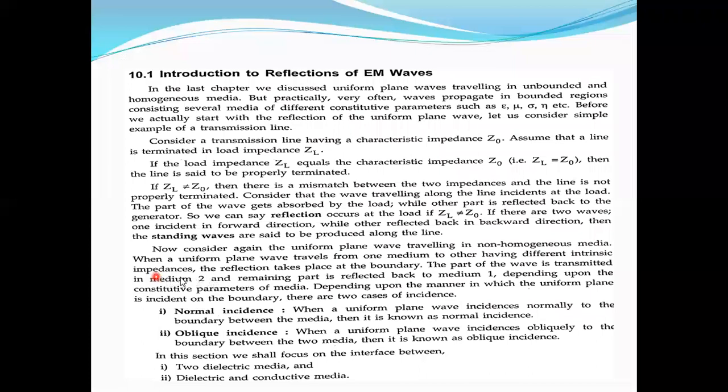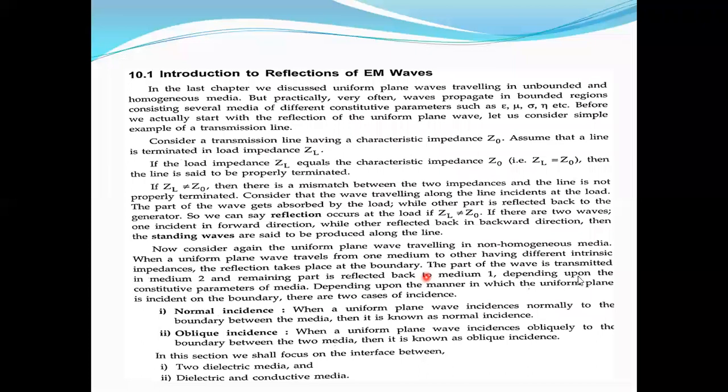We have already discussed this intrinsic impedance eta. The reflection takes place at the boundary. Suppose the first medium intrinsic impedance and the second medium intrinsic impedance are not the same. So there is a mismatch of impedances, and definitely there is a reflection taking place.